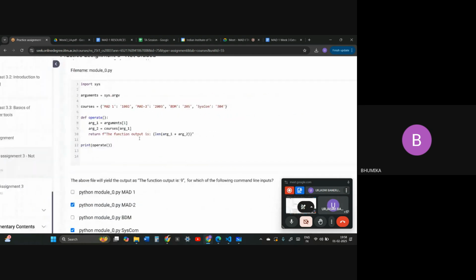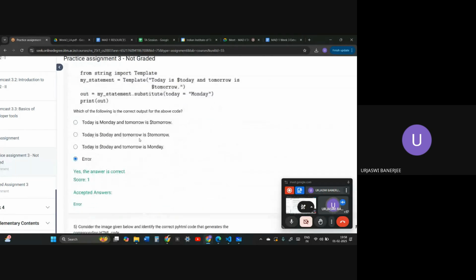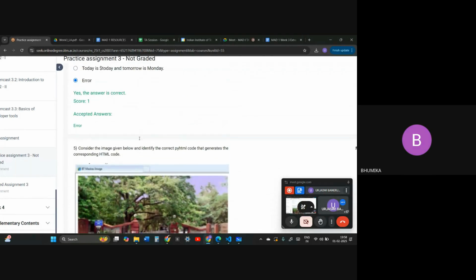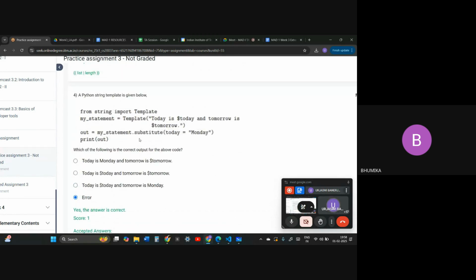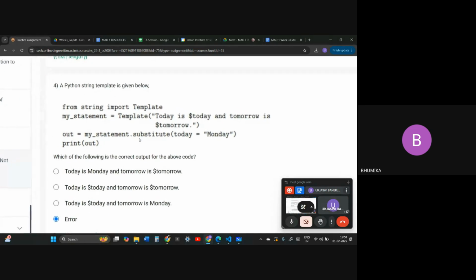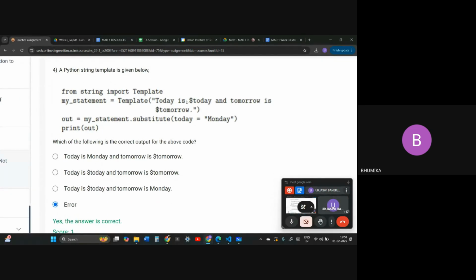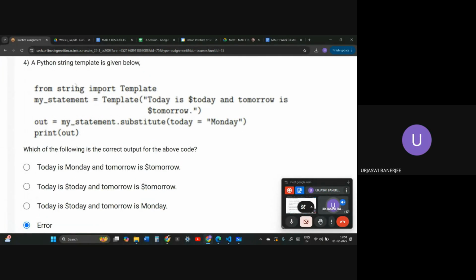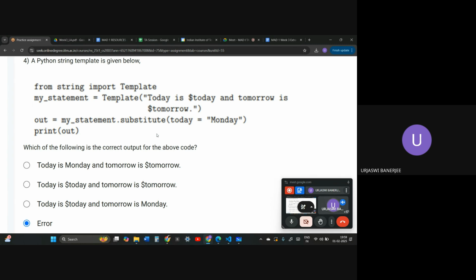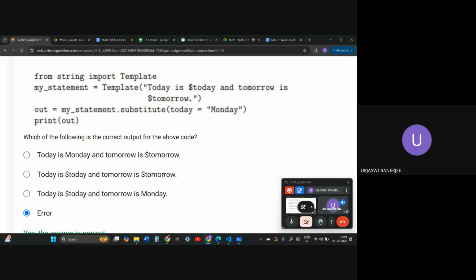Okay, any doubts in questions from 1 to 7? Ma'am, just one more doubt in question number 4. Here, before today, there should be a symbol, no? Yes, a dollar symbol. If you're importing a template from string, you have to use dollar. If you're importing from Jinja2, you have to use a percentage. And if you want to provide only one variable, you have to use safe substitute, or else substitute will throw a key error if you don't provide values for both variables.